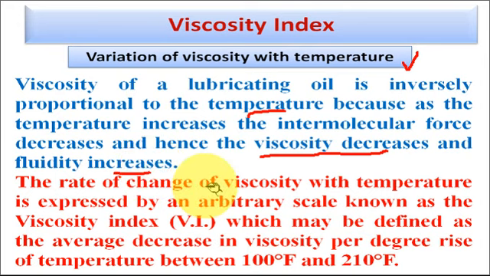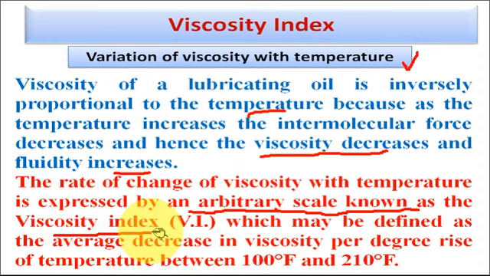So the rate of change of viscosity with temperature is expressed as a scale known as the viscosity index. Viscosity index is the criteria to measure the change of viscosity with the temperature, which may be defined as the average decrease in viscosity per degree rise of temperature between 100 Fahrenheit and 210 Fahrenheit.